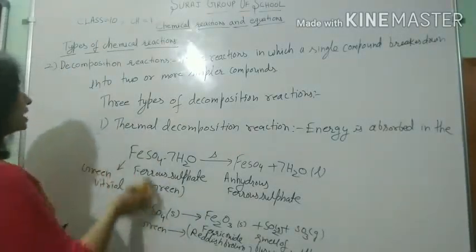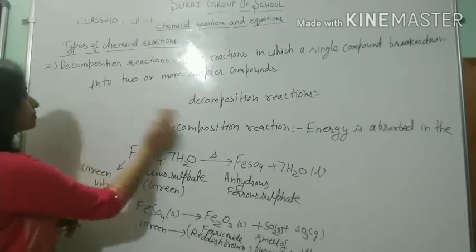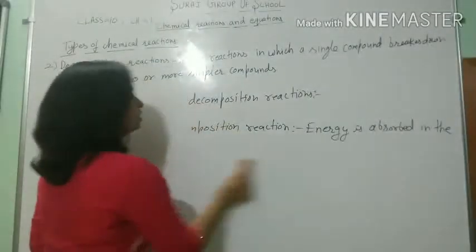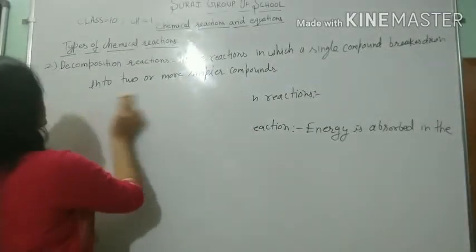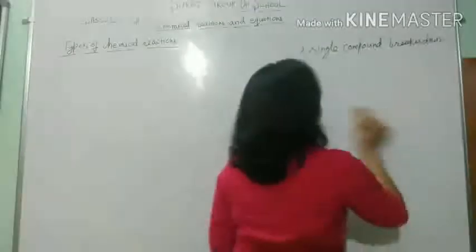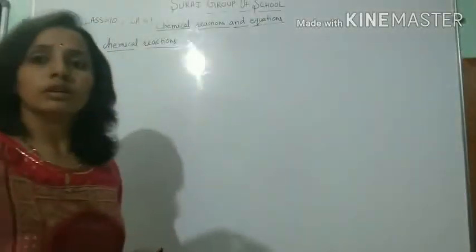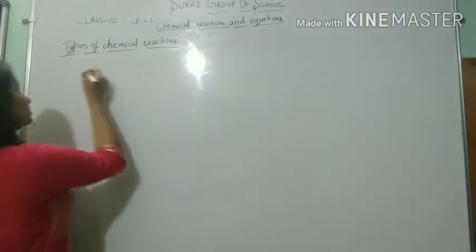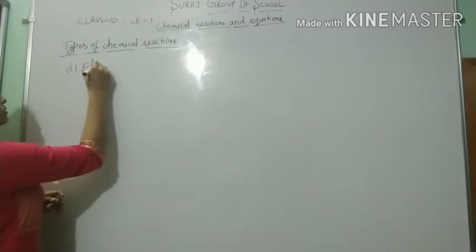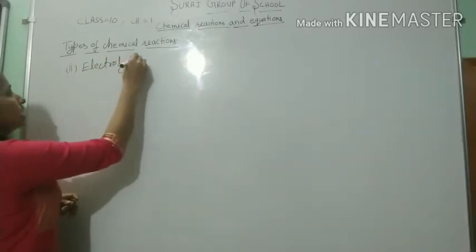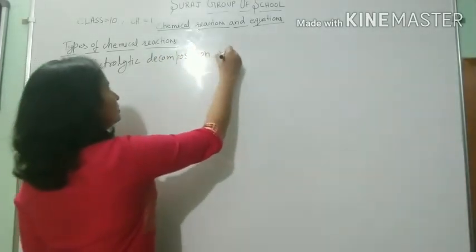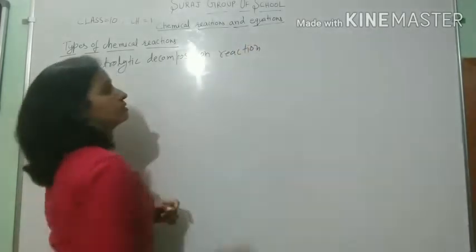Now we can take the second type of decomposition reactions. The second type of decomposition reactions is known as electrolytic decomposition reaction.